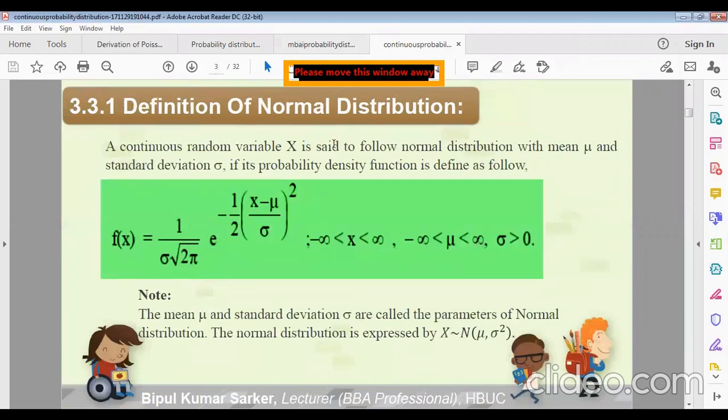Now, what will be the definition of normal distribution?